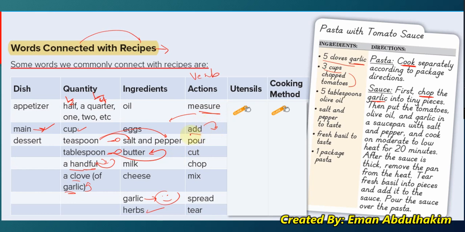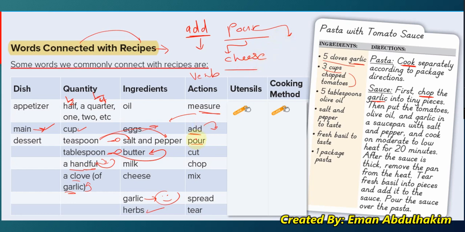Okay, now do we add liquids or we add hard food? For example, can I say you add milk? Yeah, I think we can say it, but normally we have add and pour. Let me write them here. I want you just to differentiate. Now, which one is more general? Okay, yes, add is general. Pour, do we say pour for example, cheese? No, we use pour for liquids like milk, like water.